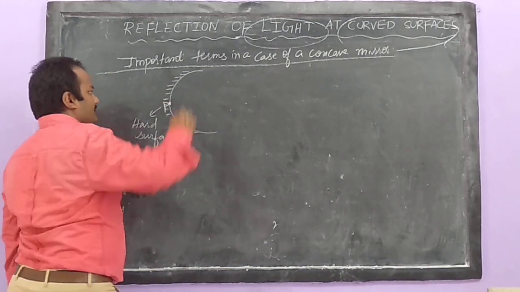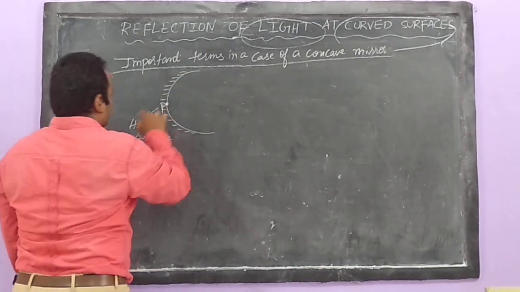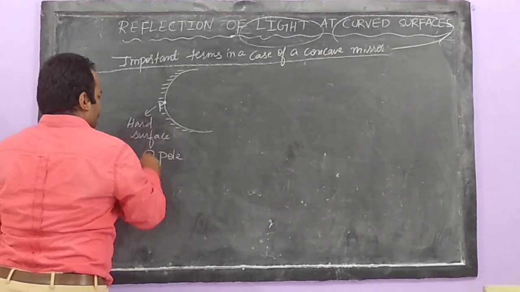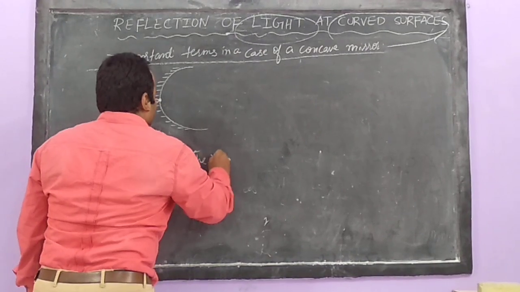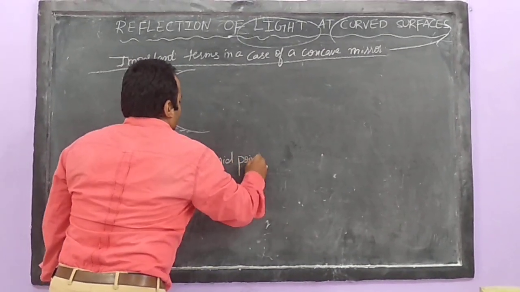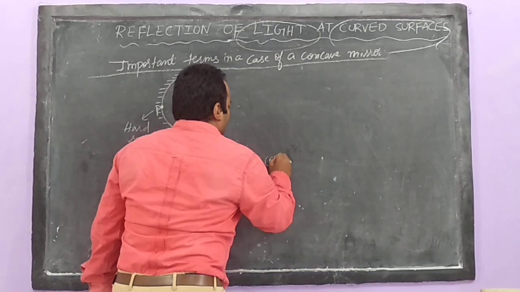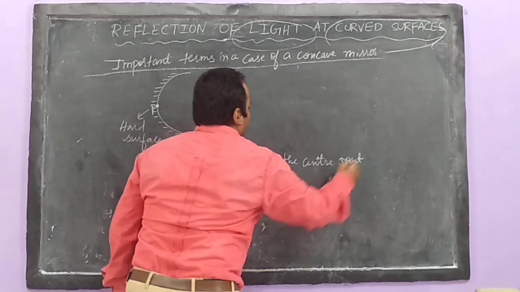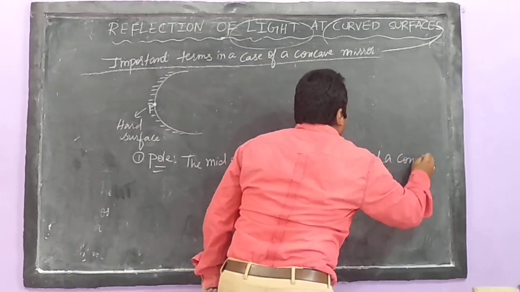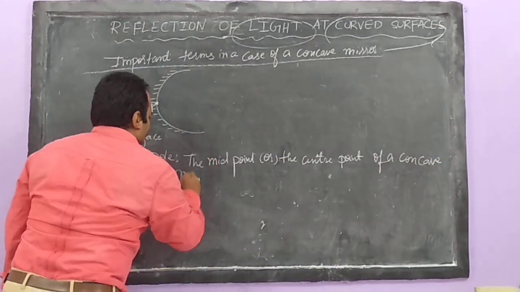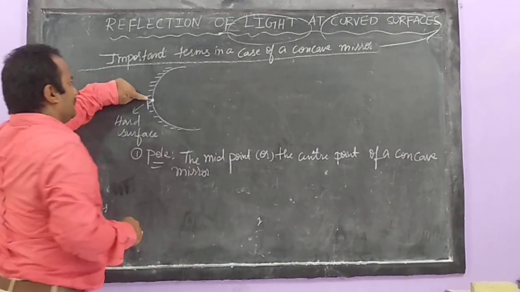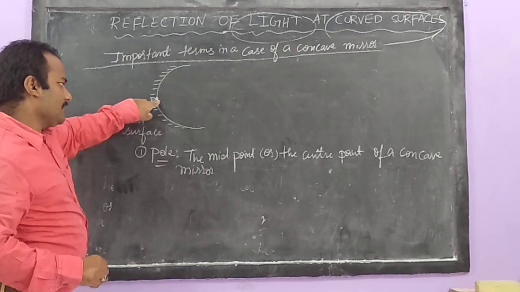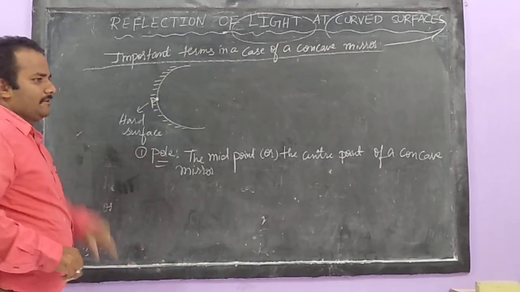I'll show you what P is here. What is P in this diagram? P is nothing but the pole. Pole is the midpoint or the center point of a concave mirror. If this is part of a sphere, then this center is called the pole, the midpoint of the concave mirror.